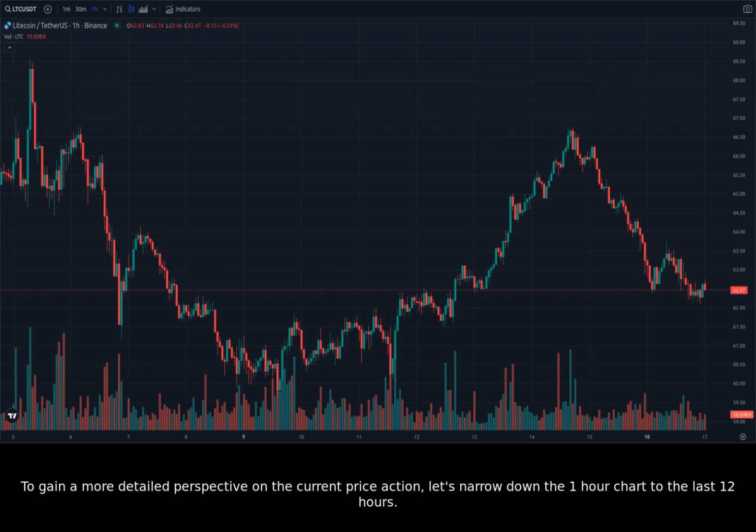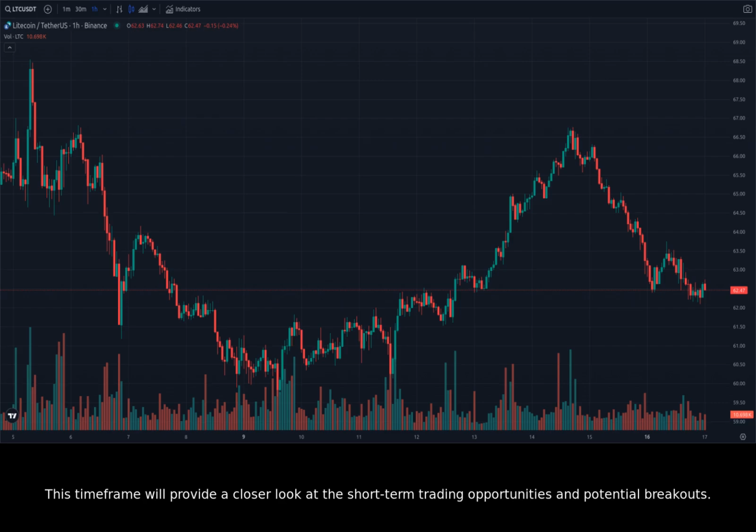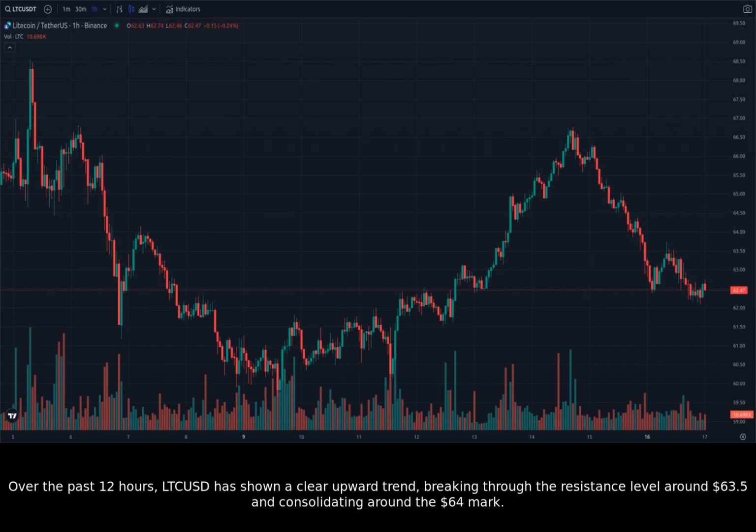To gain a more detailed perspective on the current price action, let's narrow down the 1-hour chart to the last 12 hours. This time frame will provide a closer look at the short-term trading opportunities and potential breakouts. Over the past 12 hours, LTCUSD has shown a clear upward trend, breaking through the resistance level around $63.50 and consolidating around the $64 mark.